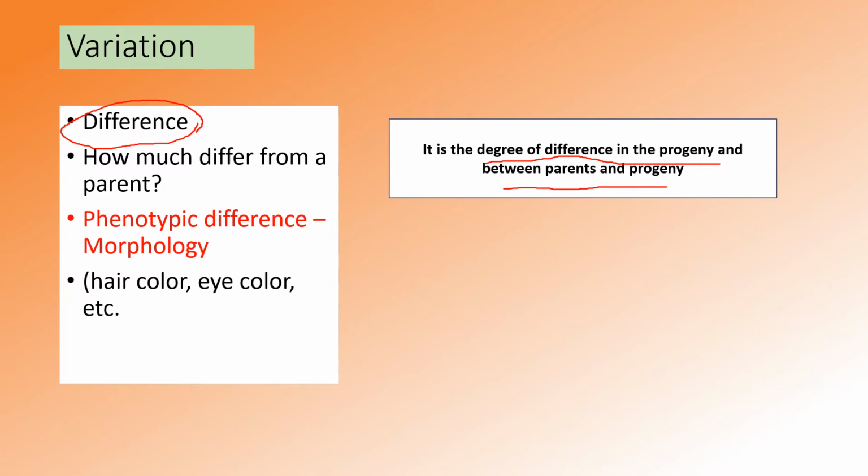For example, if the father has thin and healthy hair, but the mother has thick but short hair.